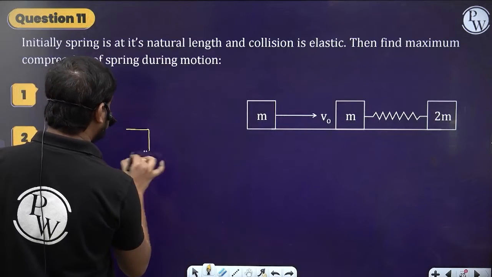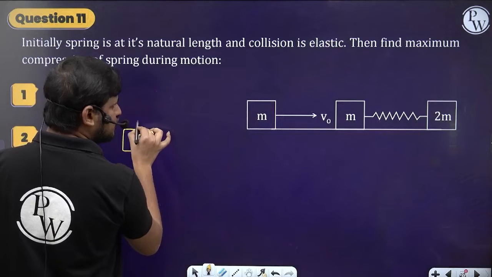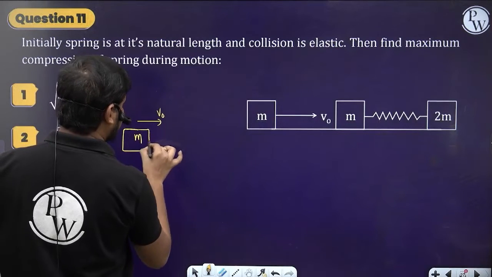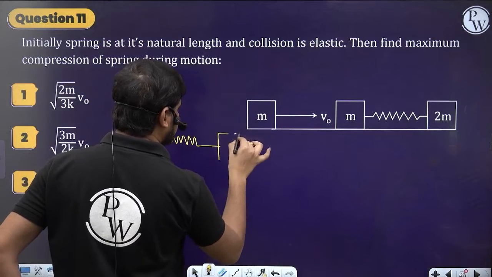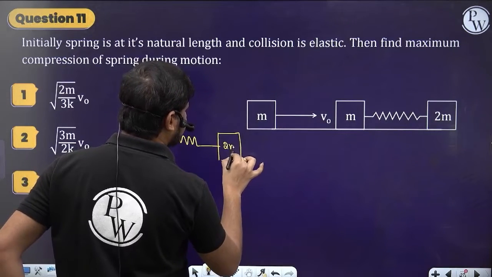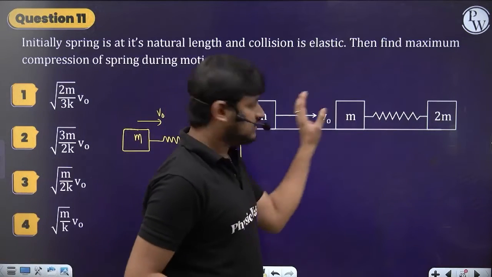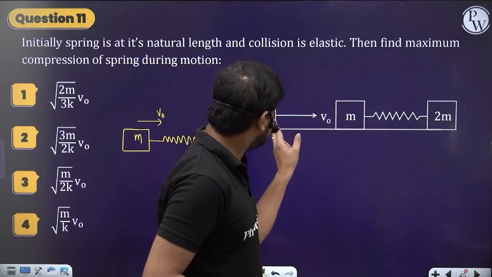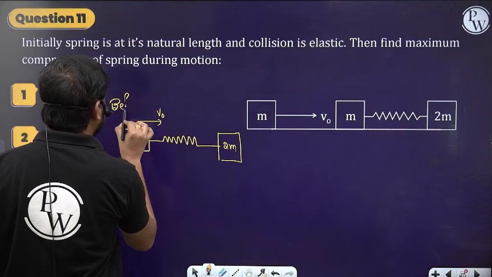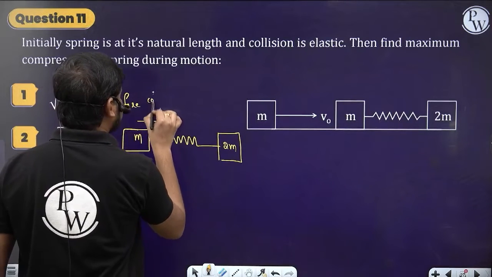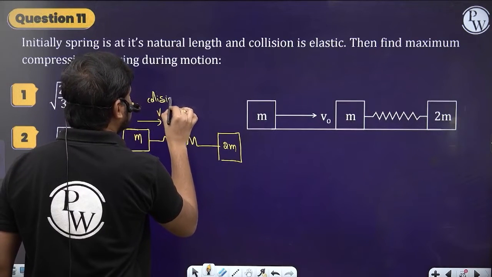Before collision, this is a mass m which moves with a velocity v naught, and here this is a spring which is at natural length, then this is of mass 2m. When it hits this, it gains a velocity v naught. This is before collision. Now after collision, what happens?